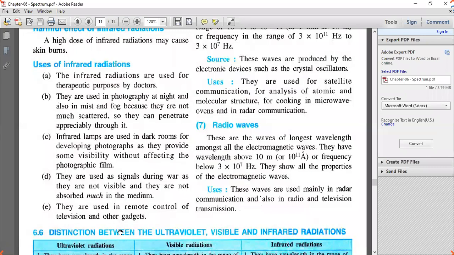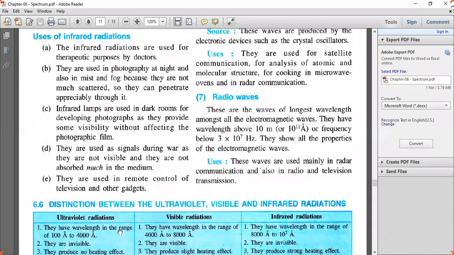Next, uses of infrared radiation. Infrared radiations are used for therapeutic purpose by doctors. In hospitals, by doctors, the infrared radiations are being used. They are used in photography at night. When fog is there, these infrared radiations are used. Why? Because they scatter less and we get a clear picture of the object.